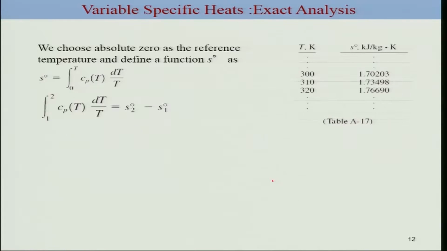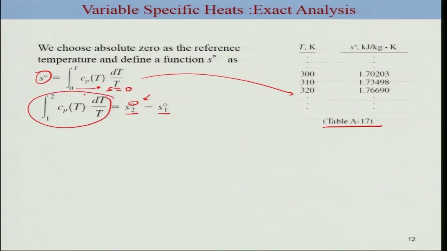We will now consider the exact analysis for the case of entropy, where the entropy is calculated based on absolute zero as a reference, where the temperature T equal to 0 is considered as a reference, where the entropy value is going to be 0. So S here is simply the integral from 0 to T of Cp dT by T, which essentially means for the reference case S is 0. So this becomes your absolute entropy in a calculation, and this is given in table A17. Now if you want to take a difference S2 minus S1, this indicates, based on this absolute zero as reference, simply this relation. So this only connects the temperature difference, nothing more.